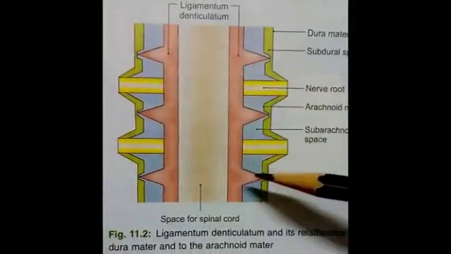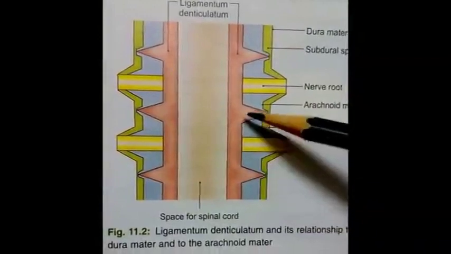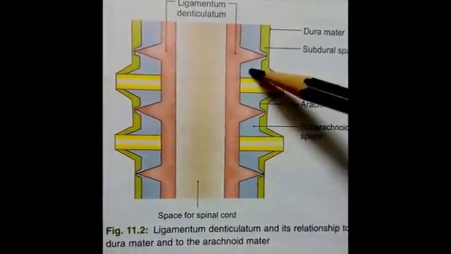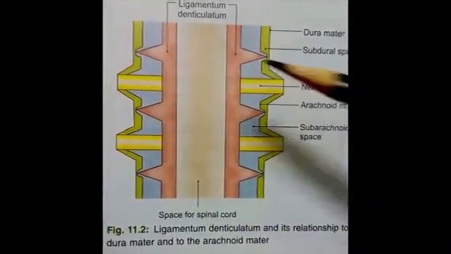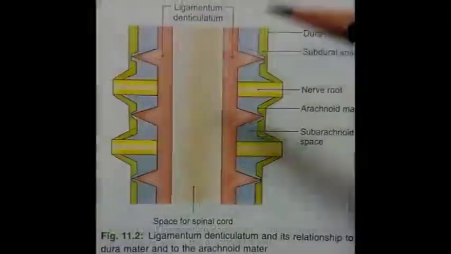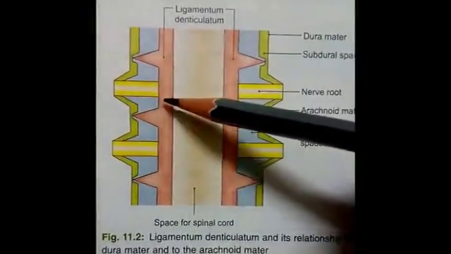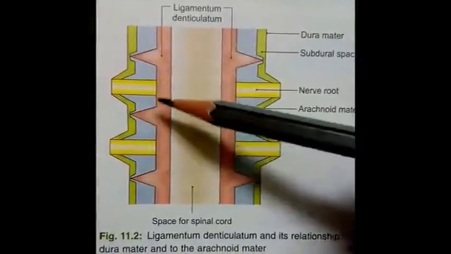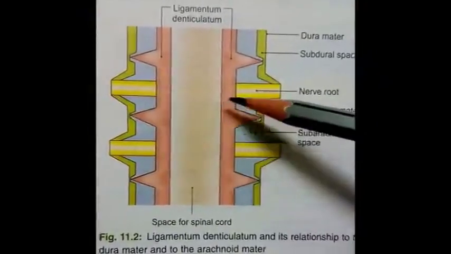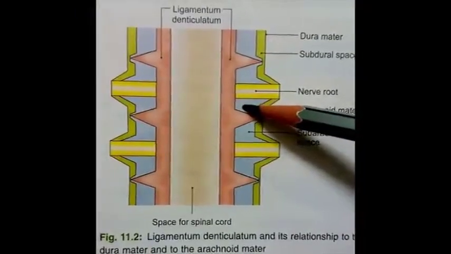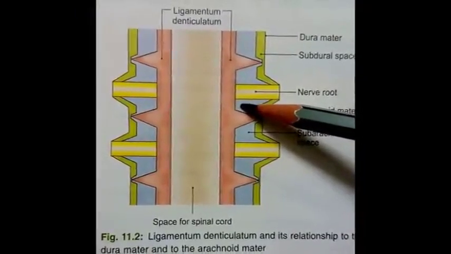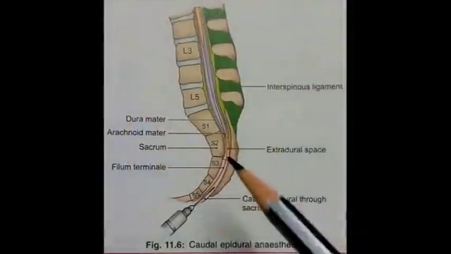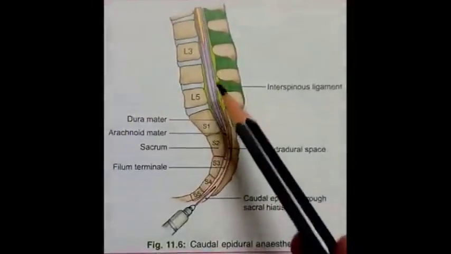These processes suspend the spinal cord in the middle of the subarachnoid space. It means these ligaments of the pia mater hold the spinal cord in this wide subarachnoid space that is filled by fluid, CSF.